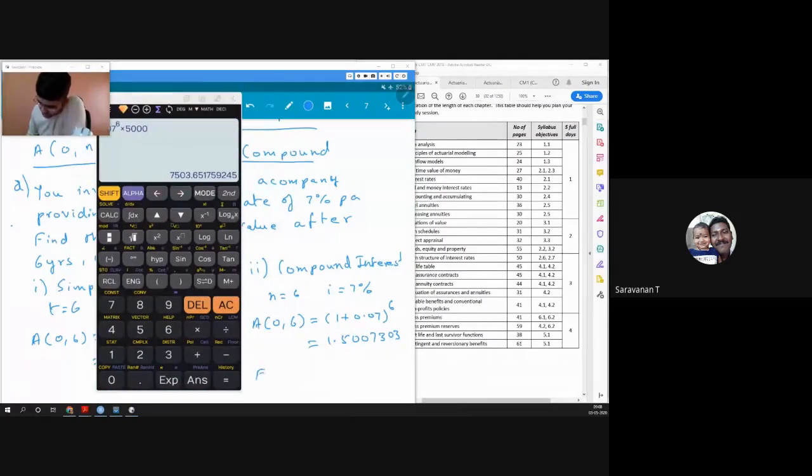So our future value will just be 5,000 invested for 6 years. Either it may be simple interest or it may be compound interest. This becomes 7,503.6517.